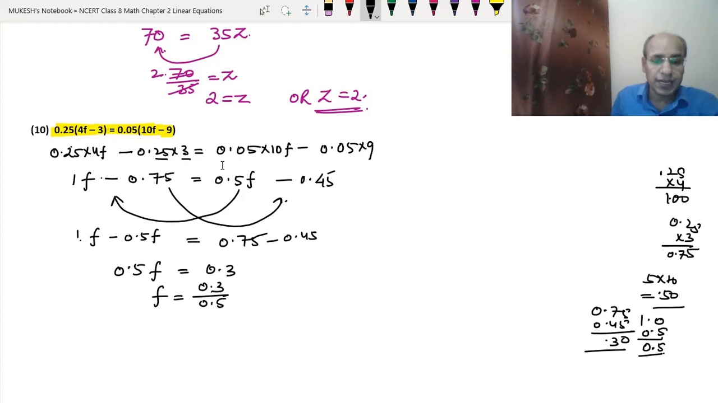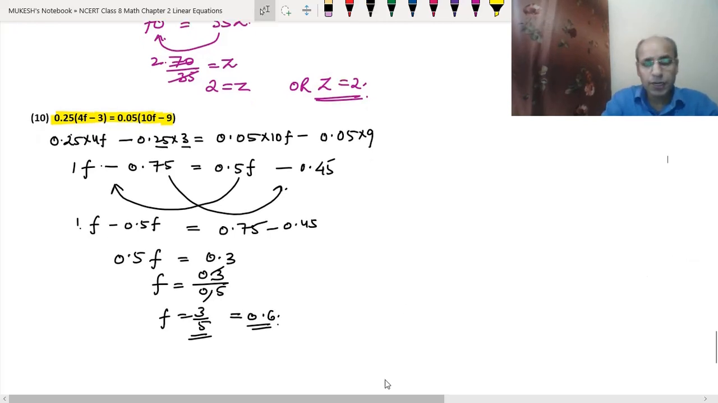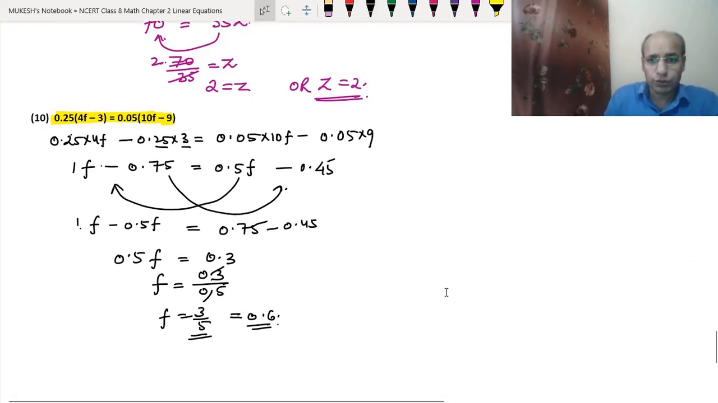As we have learned in class 7, we have one number after the point in the numerator and the same in the denominator. So this point will be removed. So for f we got 3 upon 5 as the answer. Or if we want to write it in decimal form, then we can divide it and this answer will become 0.6. Okay. I hope you would have understood this question. Now I'll just tell you the other way of doing this question.